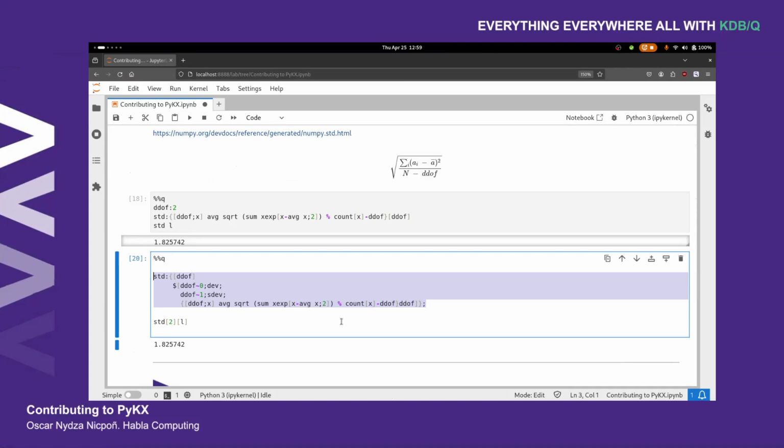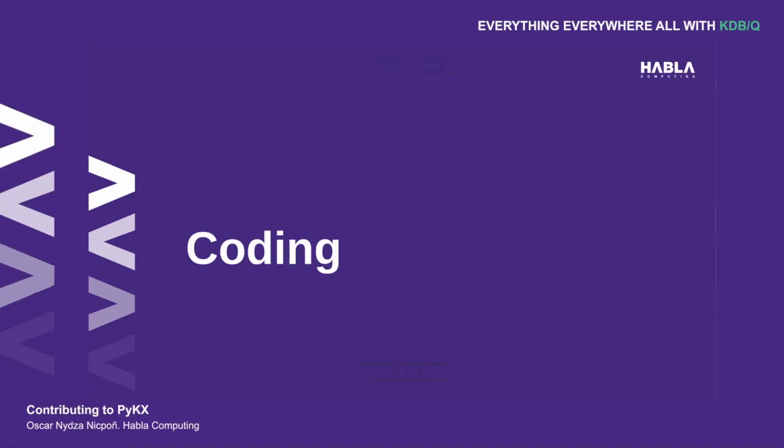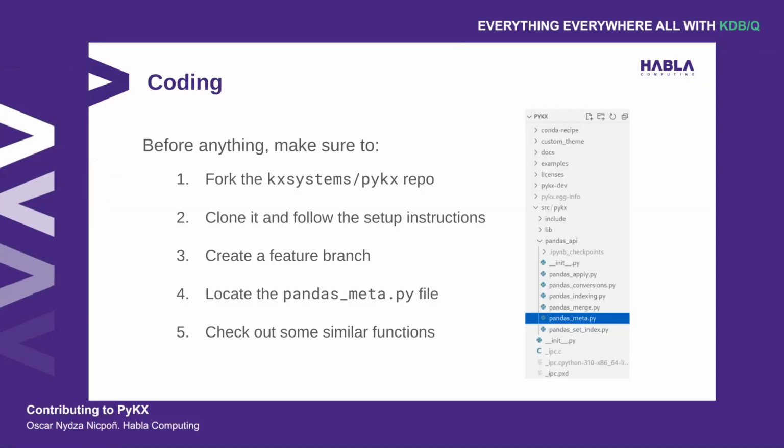And in order to do that, I'm going to switch to the slides once again, and I'm going to move on to the coding section right here. But before anything, you need to make sure that, first off, you need to fork KX Systems PyKX repository. This is available on GitHub. And that's because you need to have permissions to push your branches. And I'm pretty sure that you will not be able to do that on KX's repository.